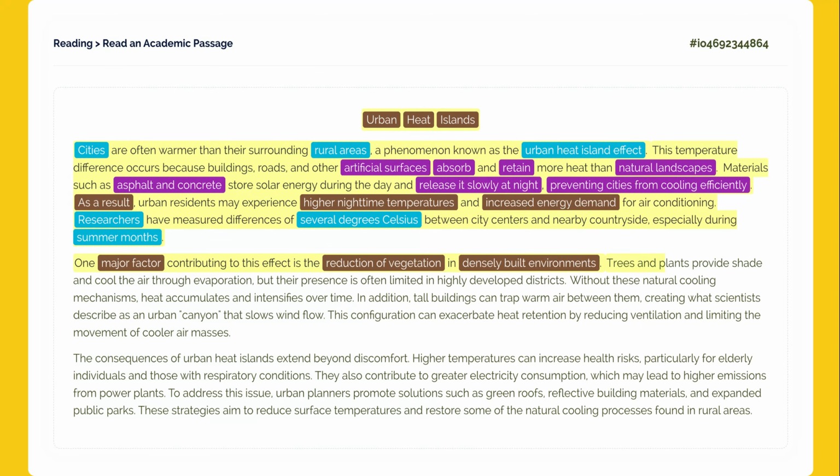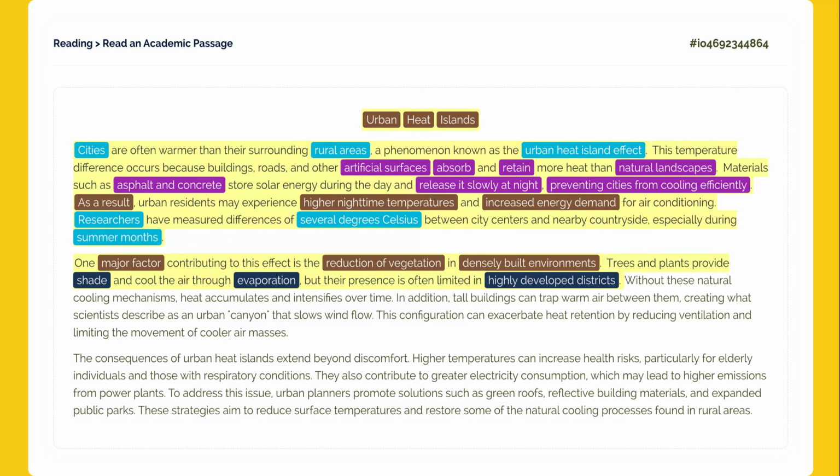Trees and plants provide shade and cool the air through evaporation, but their presence is often limited in highly developed districts. This sentence explains why plants are helpful. They provide shade and evaporation. However, the author notes that in highly developed districts, we don't see them very often. This lack of greenery contributes to the heat. Without these natural cooling mechanisms, heat accumulates and intensifies over time.